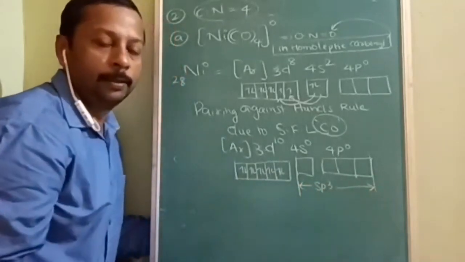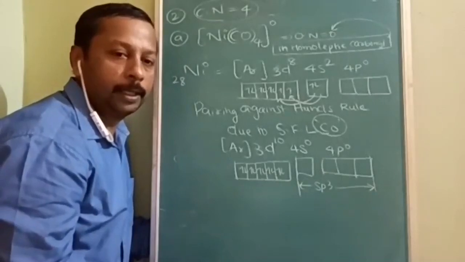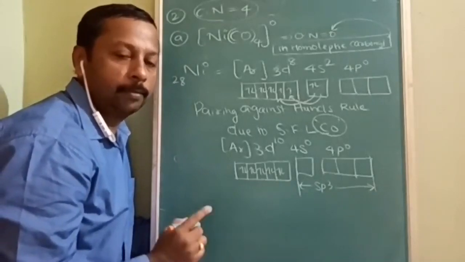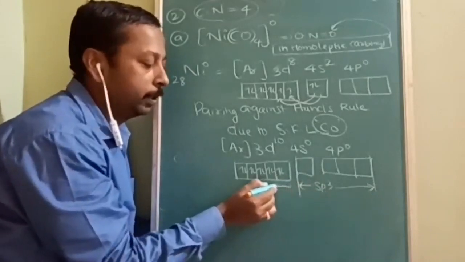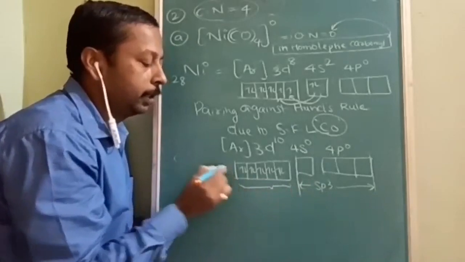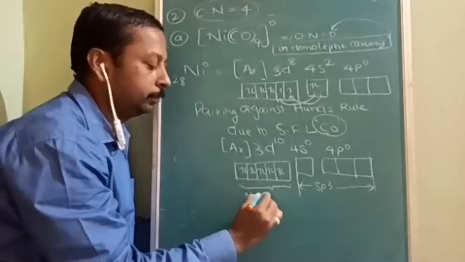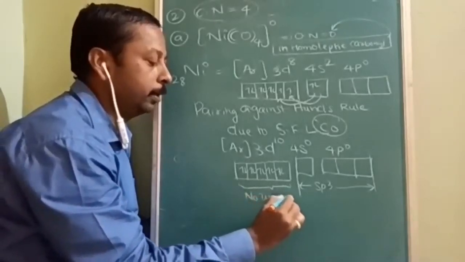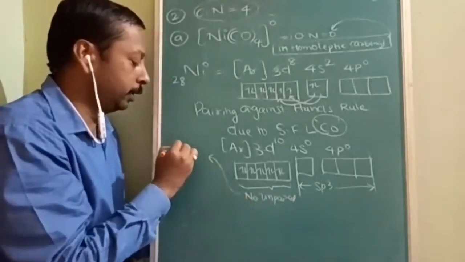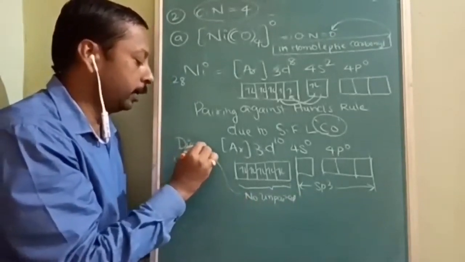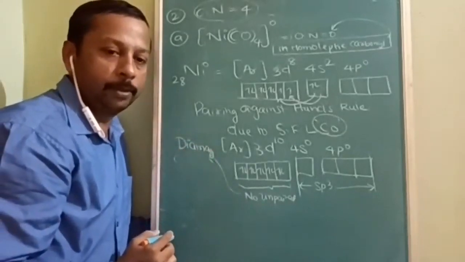It is sp3, like NiCl4. NiCl4 was 2 negative, but Ni(CO)4 is 0. That is one change. The structure is the same, but when you observe there and here, what is the difference? There it had 2 unpaired electrons, but here there are none. Because there are no unpaired electrons, the magnetic nature is going to be diamagnetic.